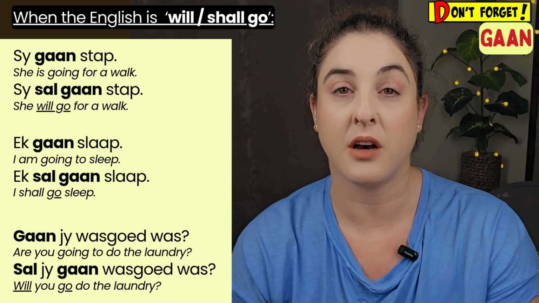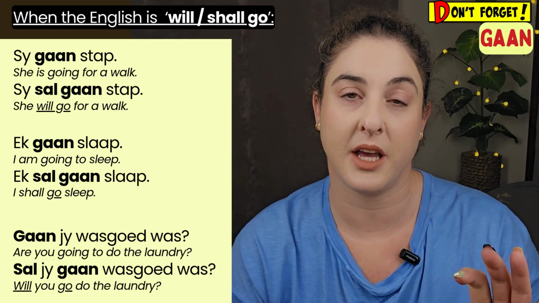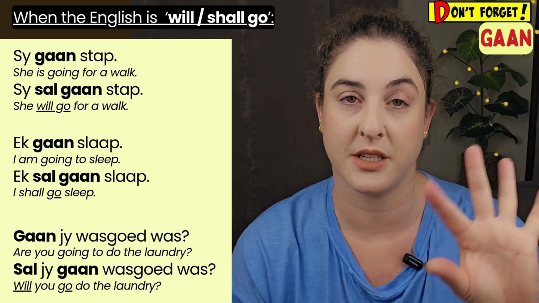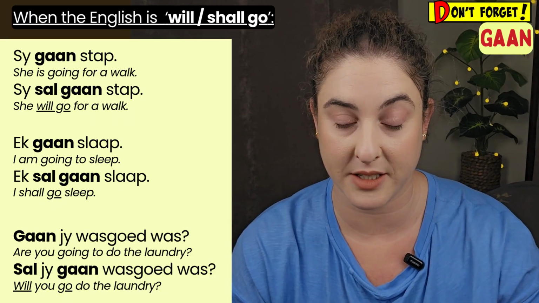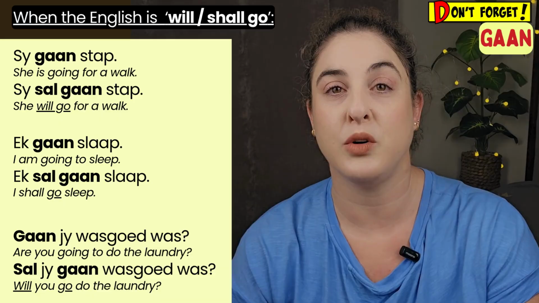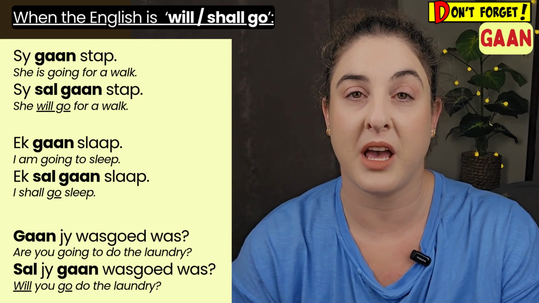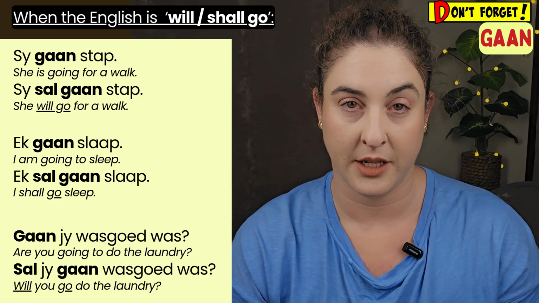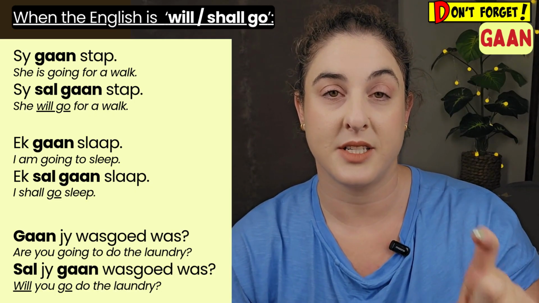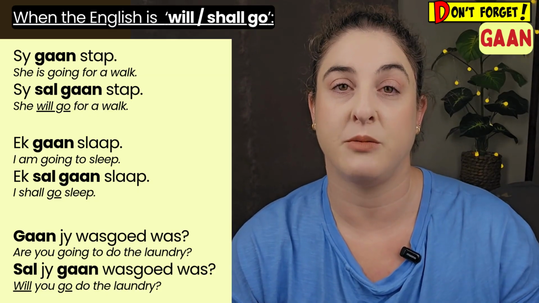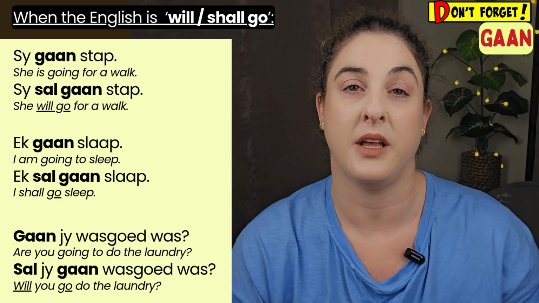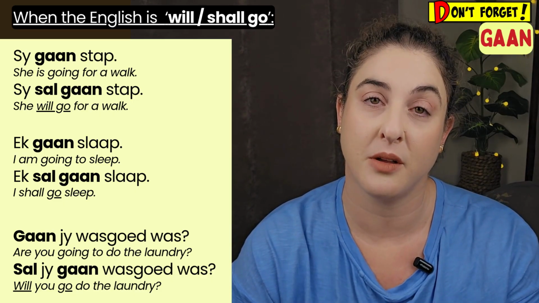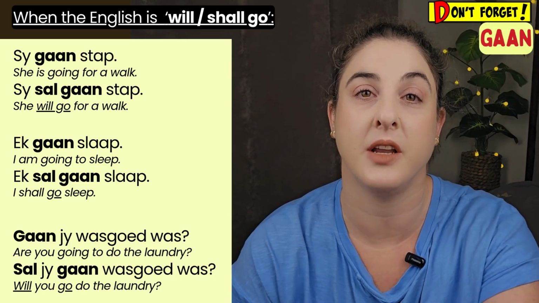And then we have gaan jy was goed was. So again, now gaan is before jy, so subject and V1 change places. Are you going to do the laundry? And then we have sal jy gaan. Right. So now you see when sal enters the chat, sal is the one that's going in front. Then the subject, then gaan. So they do not both move to the front. It's not sal gaan jy.